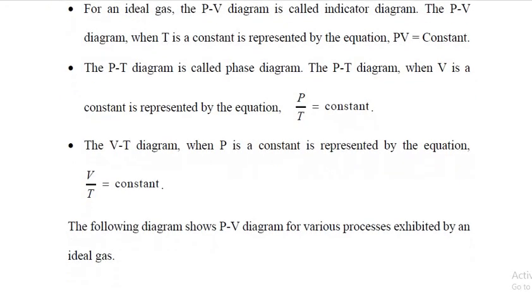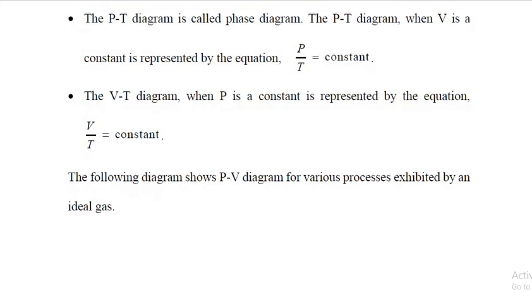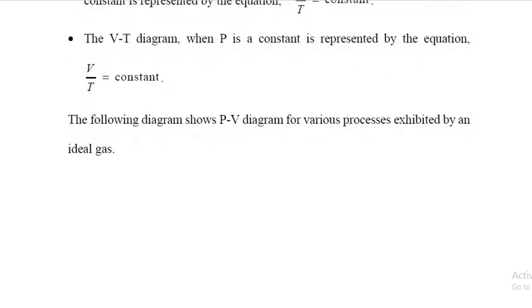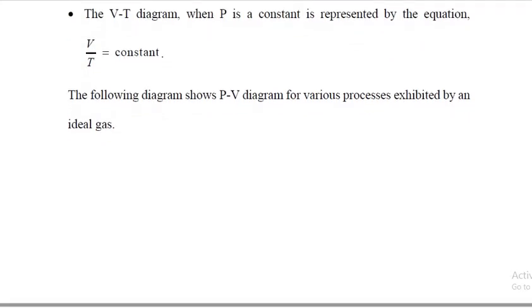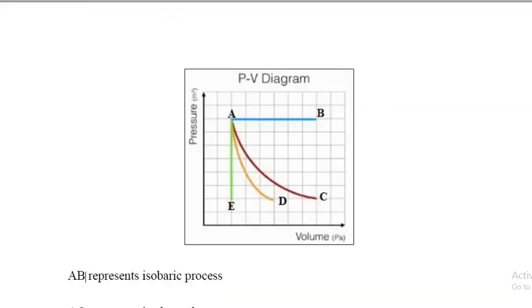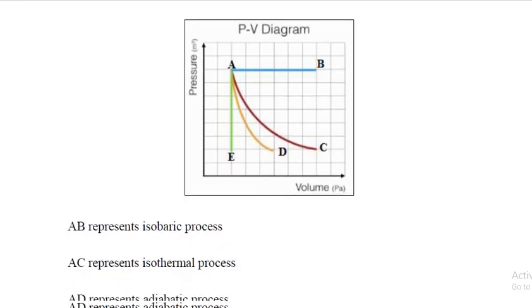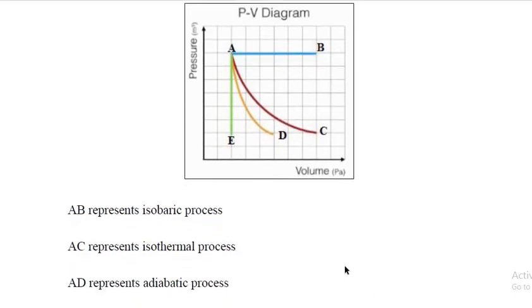So the following diagram shows the PV diagram for various processes exhibited by an ideal gas. This is the graphical representation. We have pressure towards the y-axis and volume towards the x-axis. So this is the PV diagram. In this diagram, AB represents isobaric process.